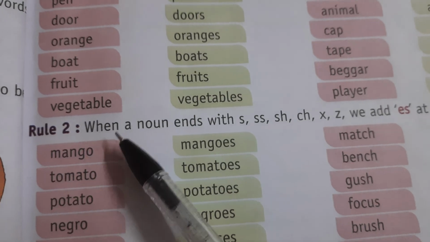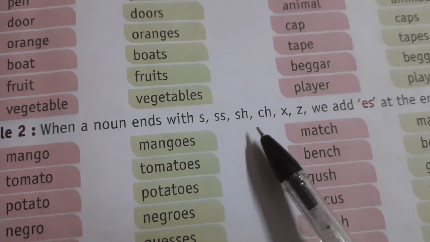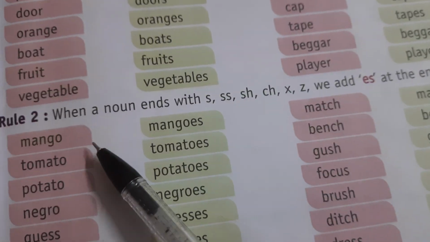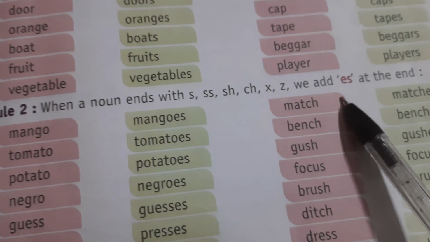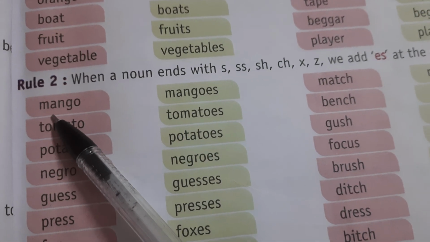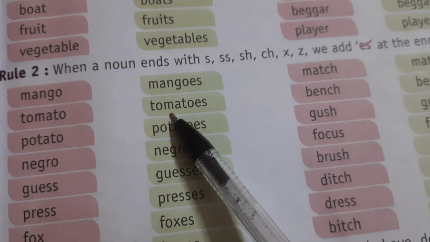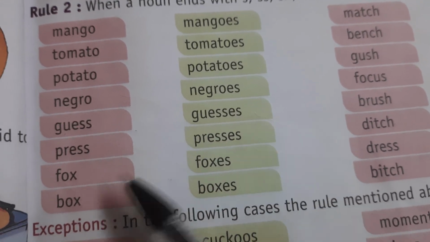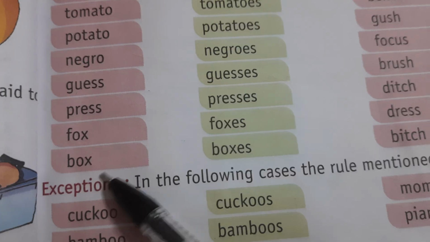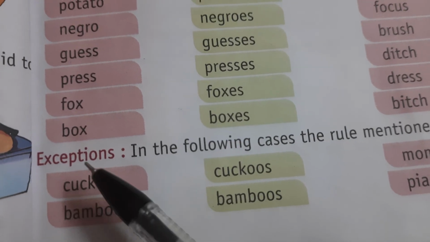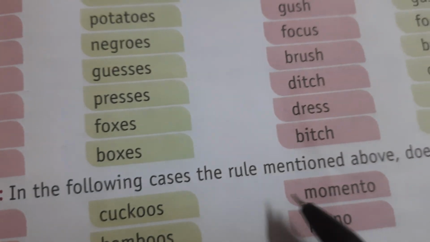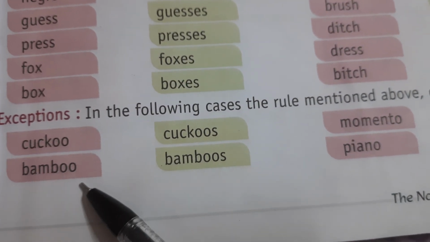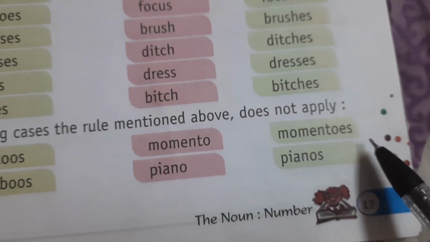Now rule number 2: when a noun ends with s, ss, sh, ch, x, or z, we add es at the end. Also with nouns like mango, mangoes; tomato, tomatoes; potato, potatoes; negro, negroes; gas, gases; press, presses; fox, foxes; box, boxes. Now, in the following exceptions the rule mentioned above does not apply: cuckoo, cuckoos; bamboo, bamboos; memento, mementos;